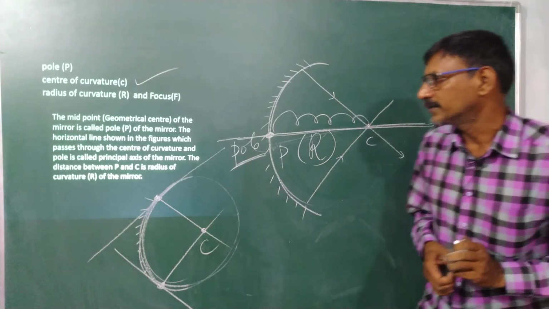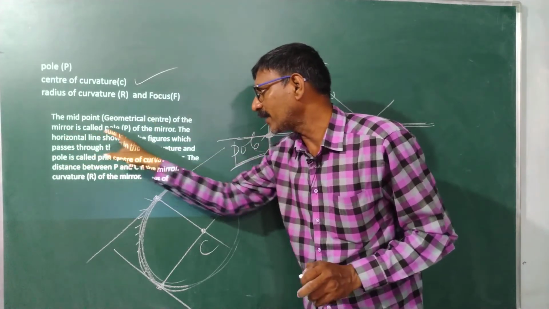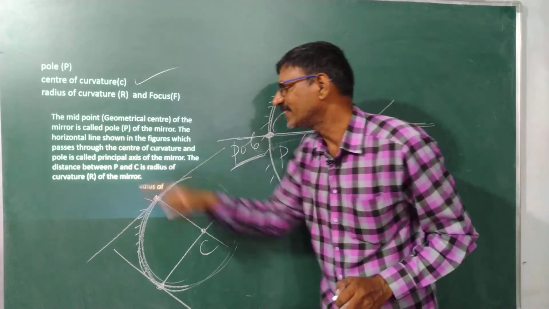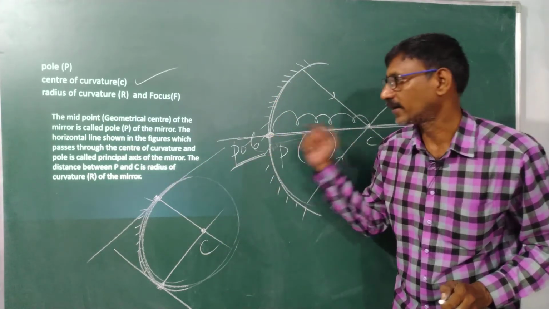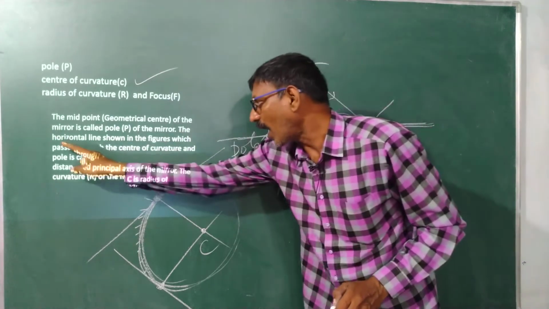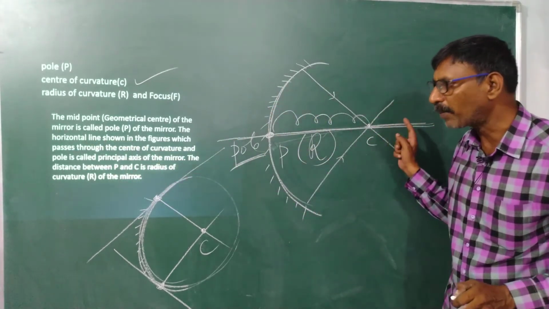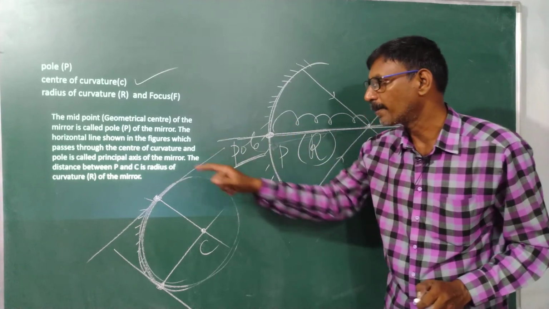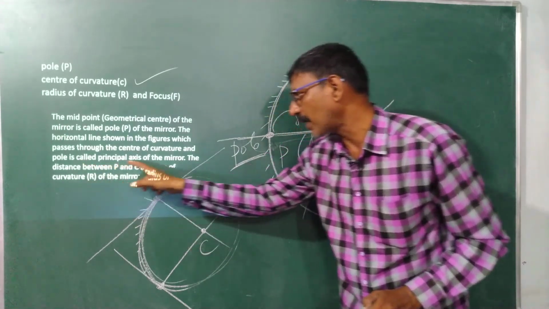Okay. Now, the midpoint of the mirror is called the pole, which is also called the geometric center. The horizontal line in this figure, passing through the center of the circle to the pole, is called the principal axis.